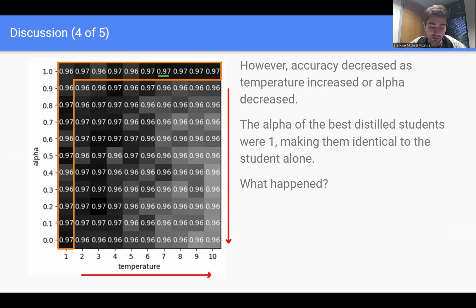However, accuracy decreased as temperature increased or alpha decreased, which is the opposite of what I expected. In fact, the alphas of the best distilled students were 1. And as a reminder, an alpha of 1 means that we're only considering the cross entropy loss between the student predictions and the true label. So we're ignoring the teacher predictions altogether.